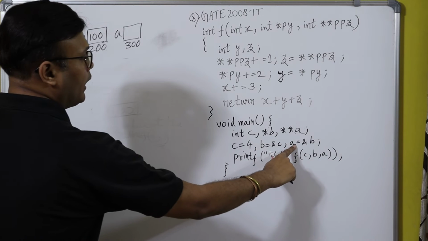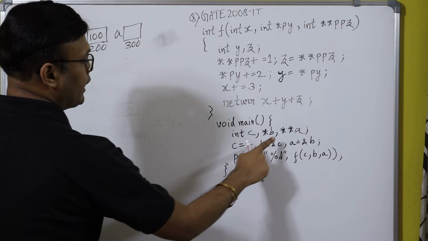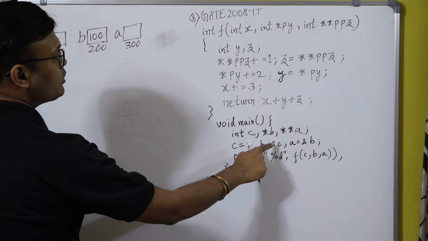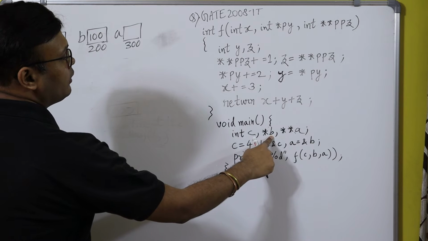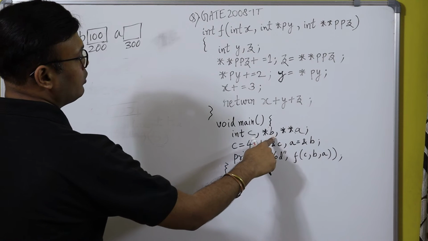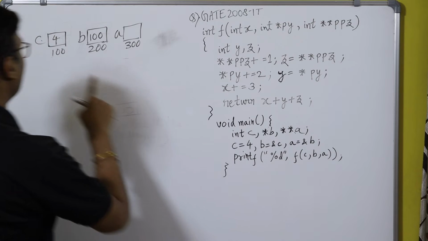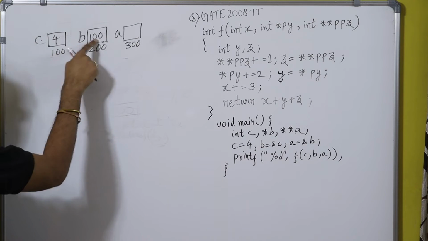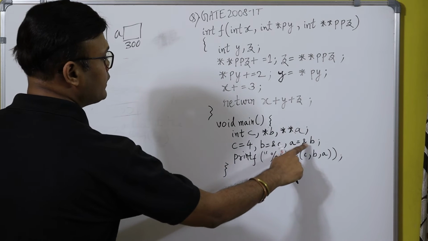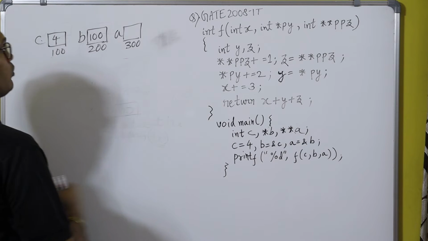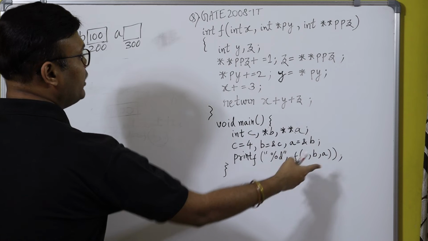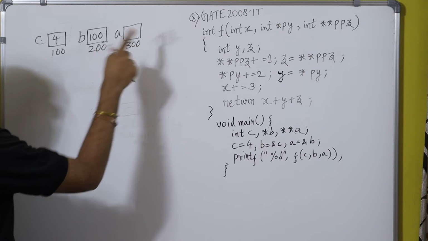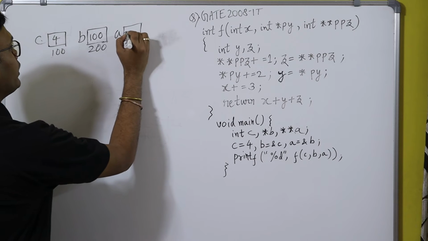And that's why it is declared as int star B. Int star B means B contains the address of an integer variable. C is an integer variable, and B contains the address of the integer variable, that is 100. And here you can see A is equal to ampersand of B. It means A contains the address of B. What is the address of B? 200. So A will contain the address of B, that is 200.